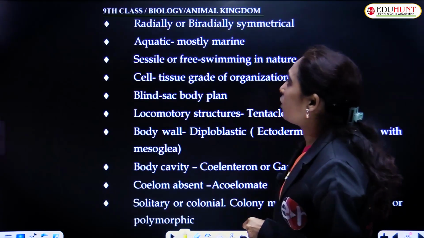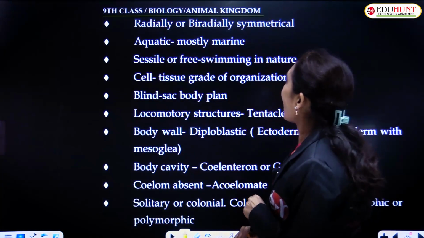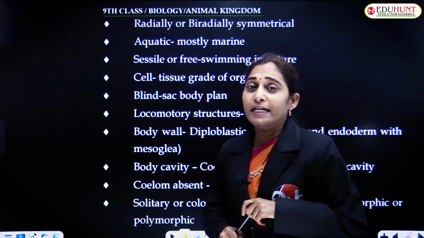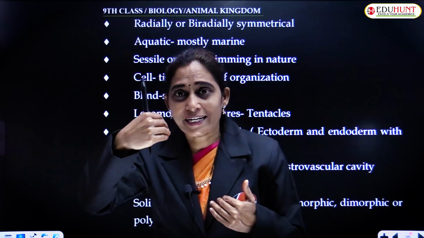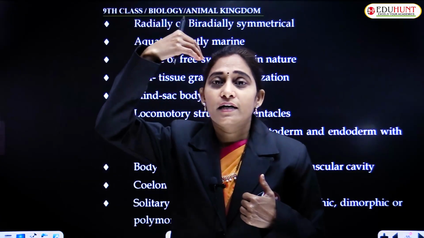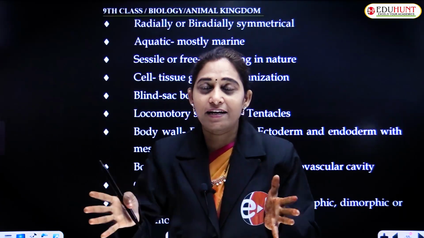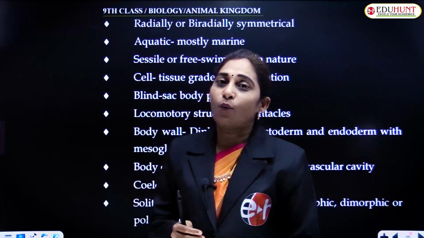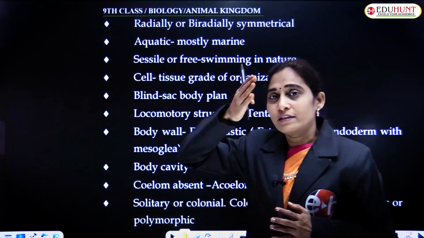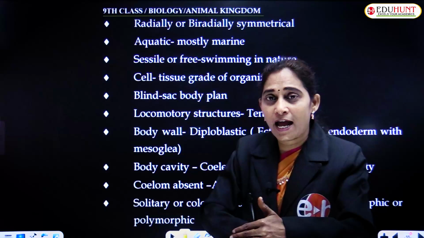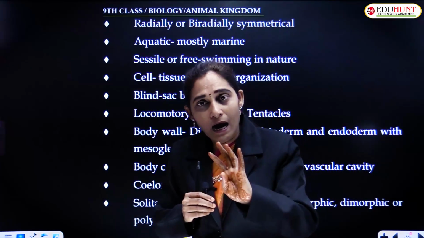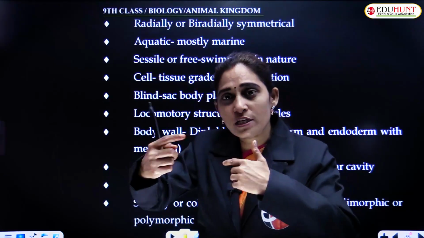Radial symmetry or biradial symmetry is common in this phylum. Radial symmetry means if you cut the body along several radii, it yields two equal halves. In biradial symmetry, if you make a cut in two different axes, then it yields four parts, and the opposite parts are similar.